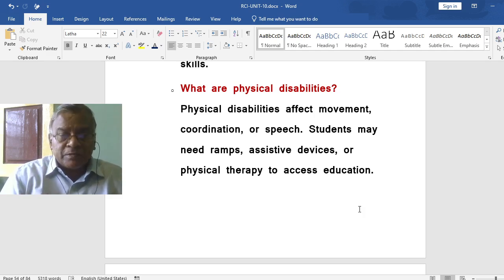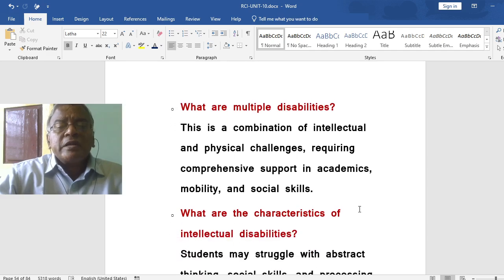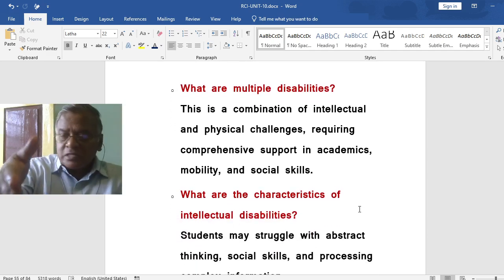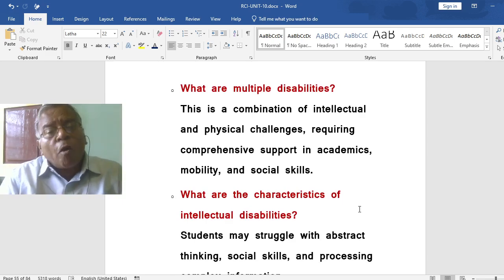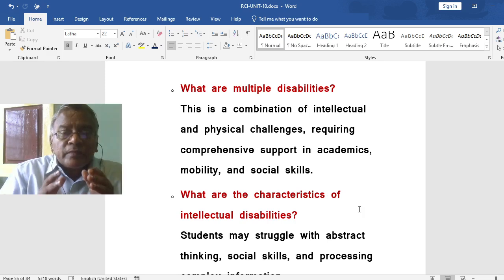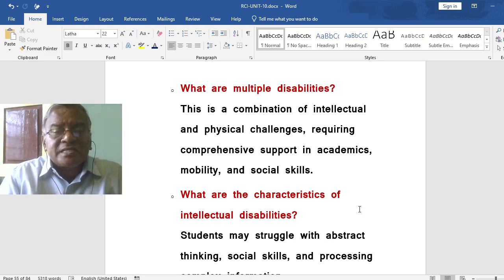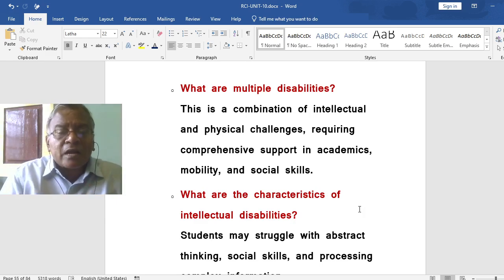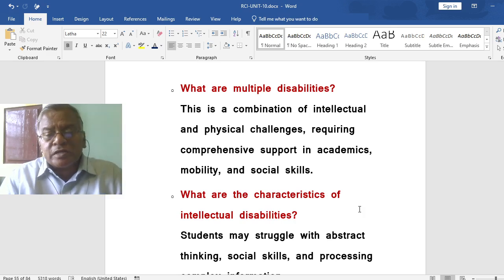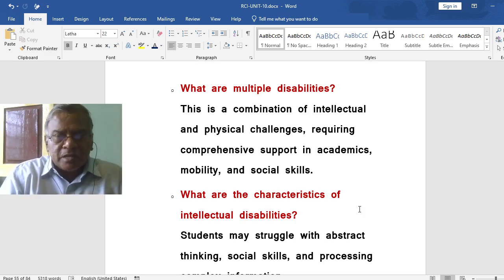These are physical disabilities. They affect movement, coordination, or speech. What are multiple disabilities? Another important concept in the syllabus. Multiple disabilities. This is a combination of intellectual and physical challenges requiring comprehensive support in academics, mobility, and social. It's all put together. Multiple disabilities.